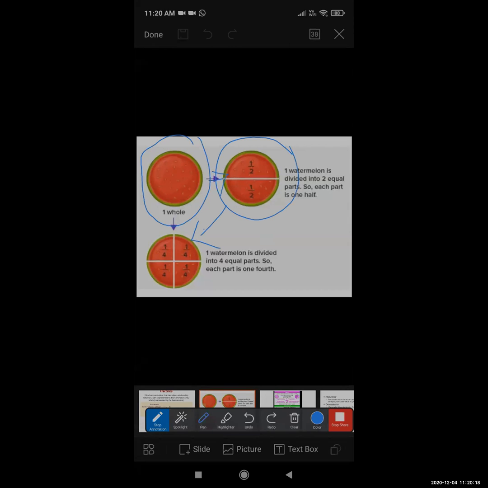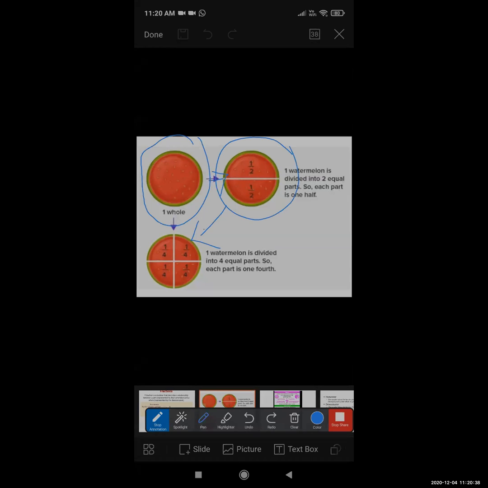Now go to the third one. Yes, tell me how many equal parts are there? 4. Very nice. Other students, give me the answer in the chat box, okay? And whoever is talking with the microphone, beta, you also give the response in the chat box, no issue. How many equal parts are there? 4 equal parts are there, correct?